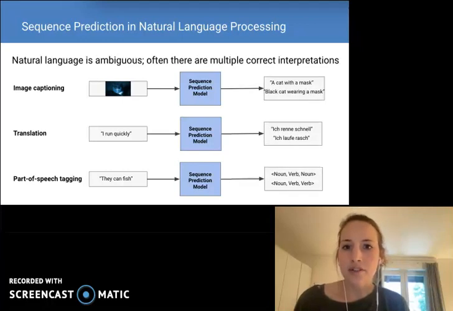Now, natural language is ambiguous. For example, there can be multiple interpretations of an input sentence, or multiple ways to phrase an output sentence. As such, there are often multiple correct answers for these tasks that a model could produce. In certain use cases, we may want to see a comprehensive set of such outputs.